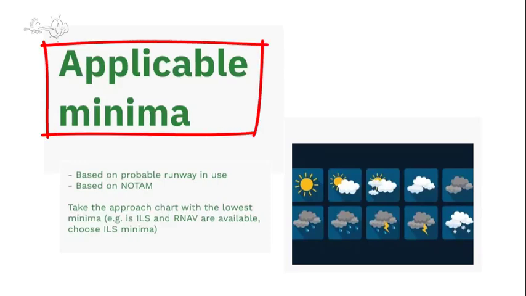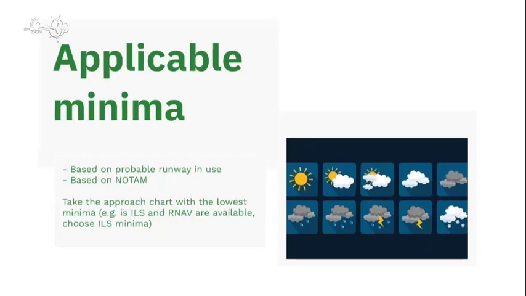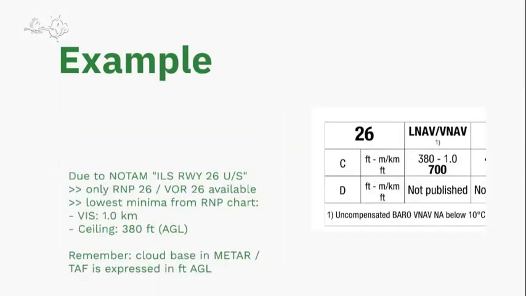Then we have to check the applicable minima. We have to check the runway in use, check the NOTAMs, and then take into account the approach chart with the lowest minima. For example, if an ILS and an RNP approach are available, then of course choose the chart with the lowest minima, meaning the ILS chart. In this example, there's a NOTAM that says the ILS is not working, so we only have an RNP and a VOR approach available for that runway.